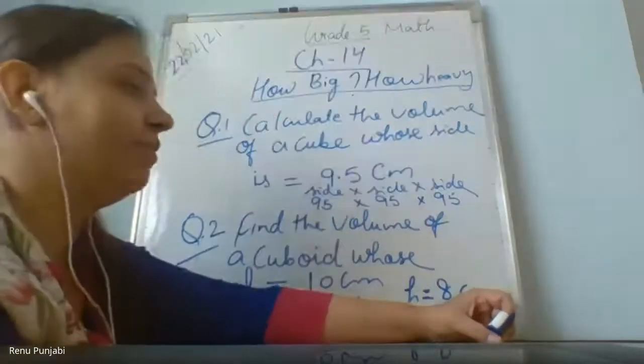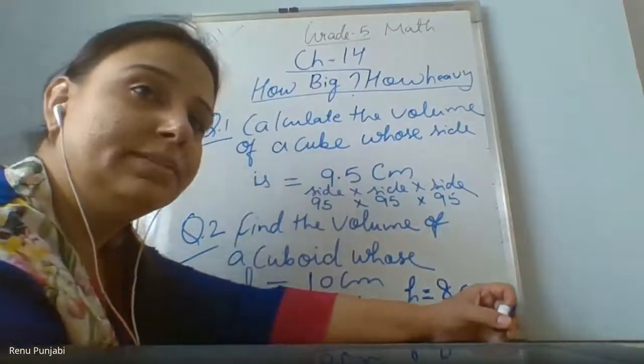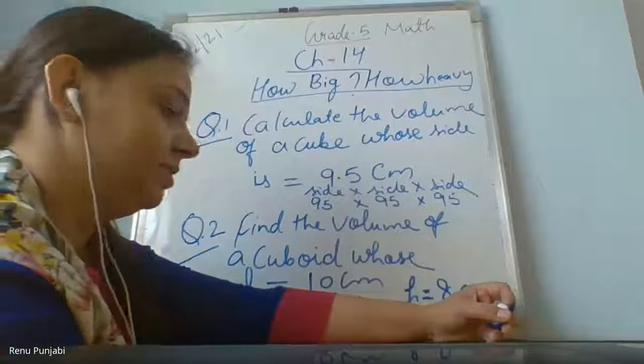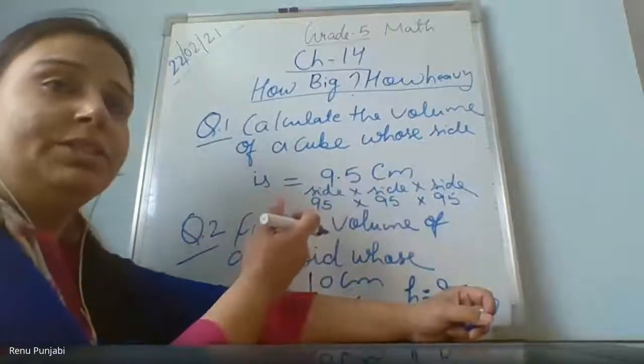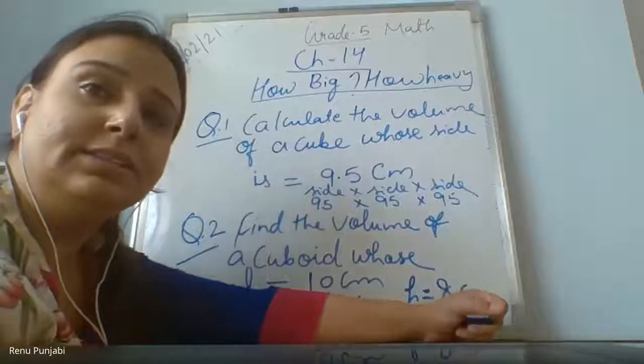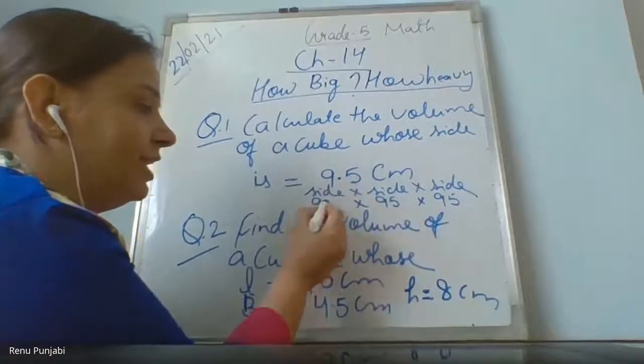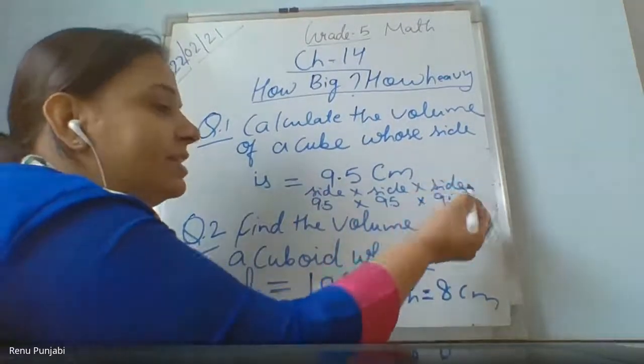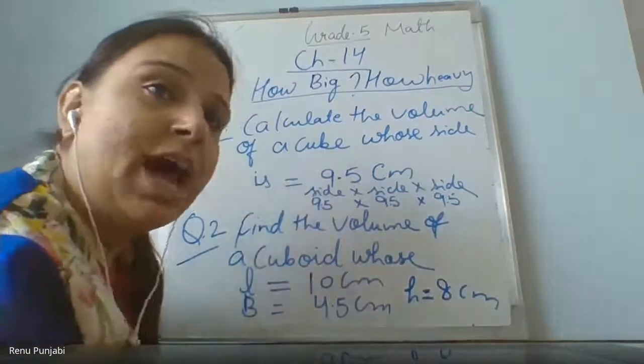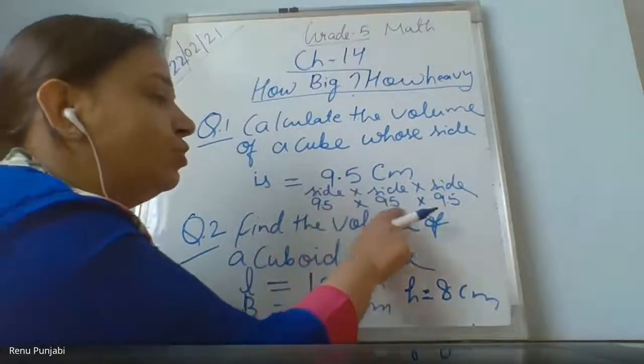Leave 3 places and put the decimal. 3 places from the back or from the front? Ma'am, from the back you will count. Yes. Why 3 places, my dear? Ma'am, because we are multiplying 95 three times and actually it's 9.5. So after the decimal there is 1 digit, after decimal 1 digit, after decimal 1 digit. When you count the number of digits after the decimal, it will be a total of 1, 2, 3 digits.